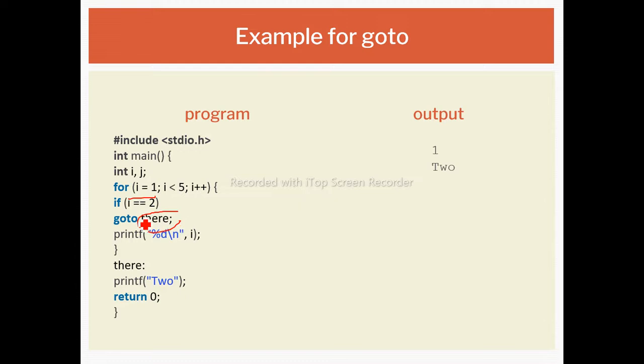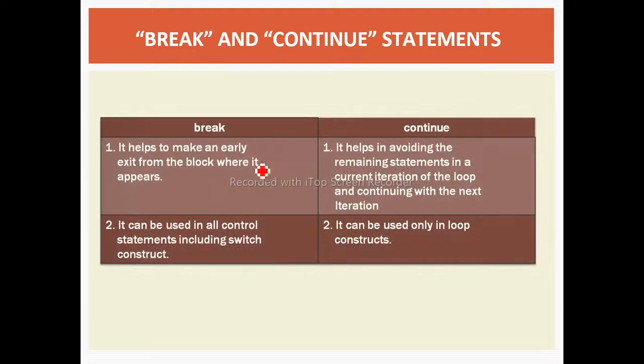So where is there, the control passes to this there label. So after the there label, what is there, print 2. So that's why here it will print 2. Next statement is the return statement, that is the program will get exited. So 1 and 2, this will be the output of this program.